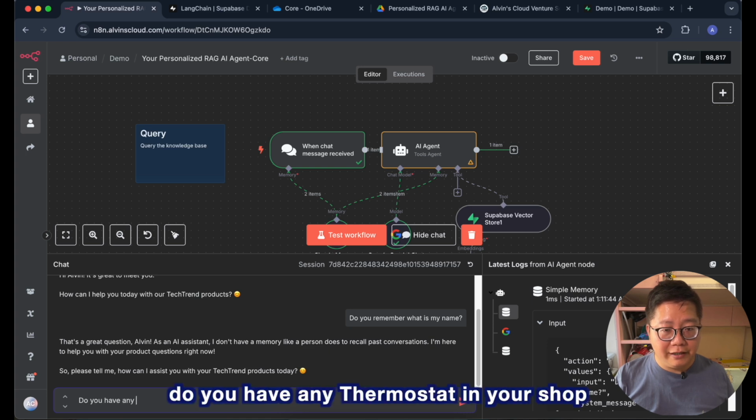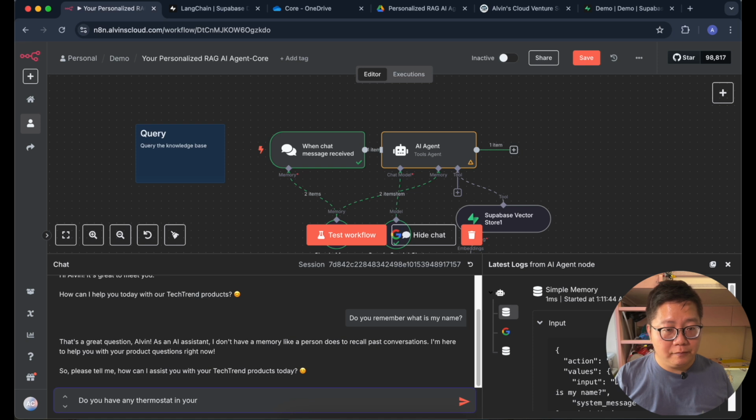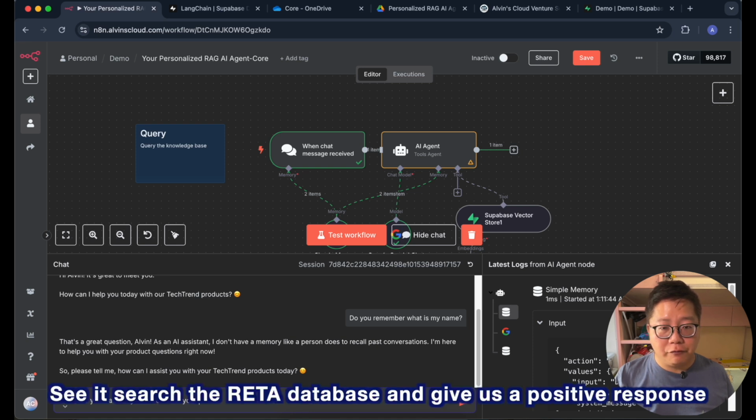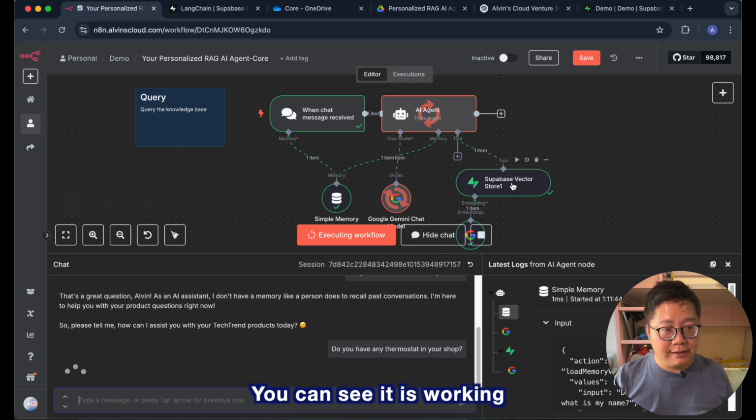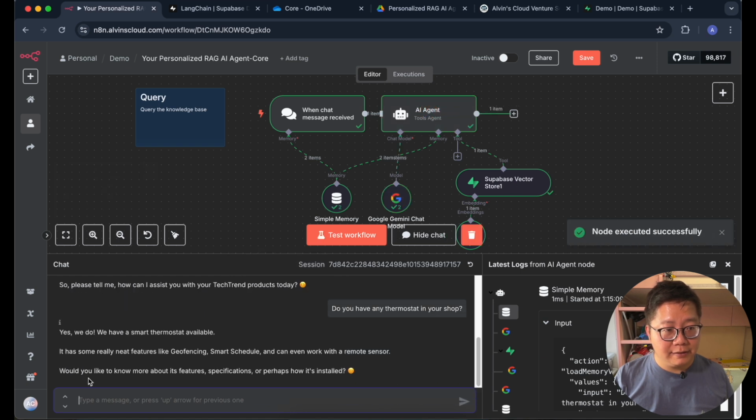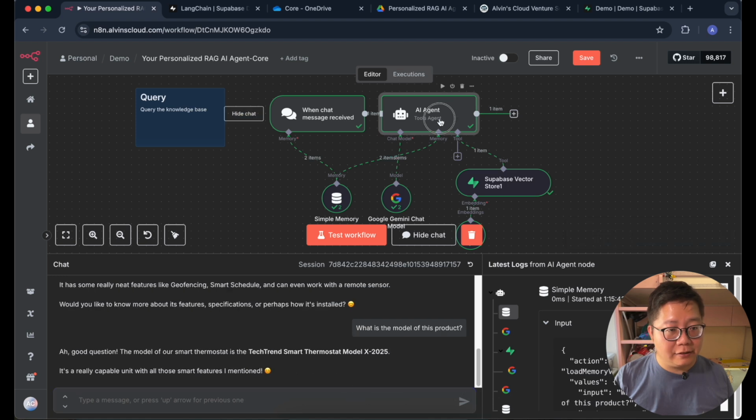Do you have any thermostat in your shop? See, it searches the vector database and gives us a positive response. You can see it is working. And the response is positive. Yes, it has.